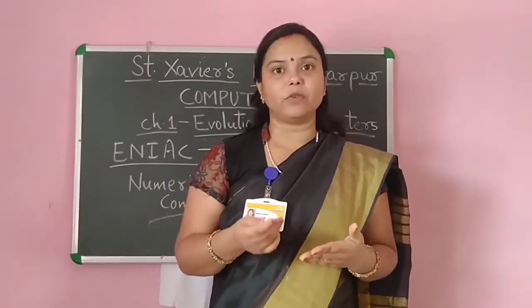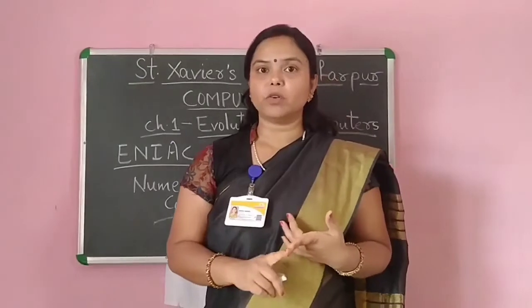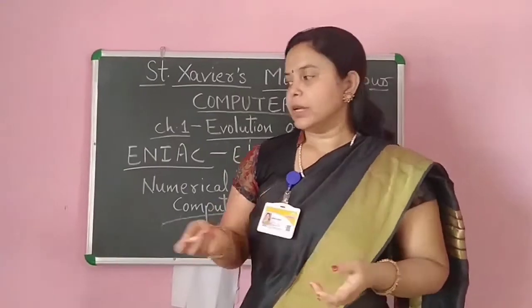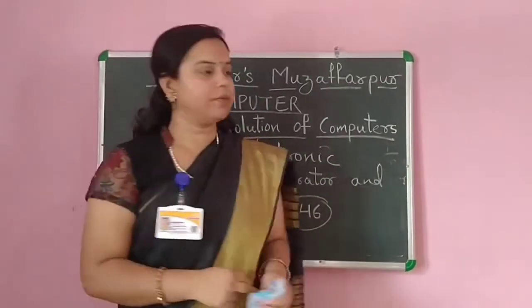Okay, now we will study about UNIVAC 1. UNIVAC 1 was also developed by John Mauchly and J. Presper Eckert. They developed three machines. First was EDVAC, second was ENIAC, and third is UNIVAC 1. So now we will study about UNIVAC 1.